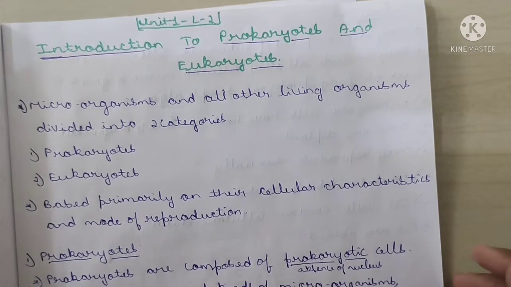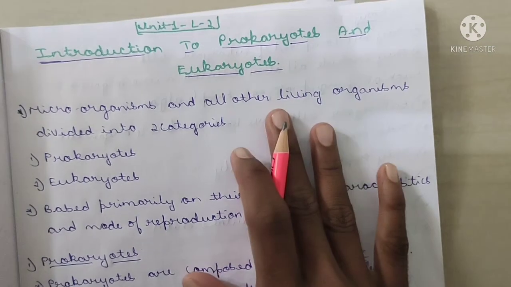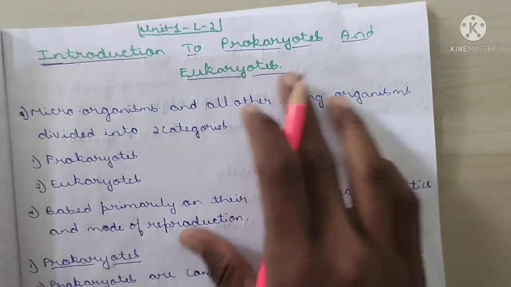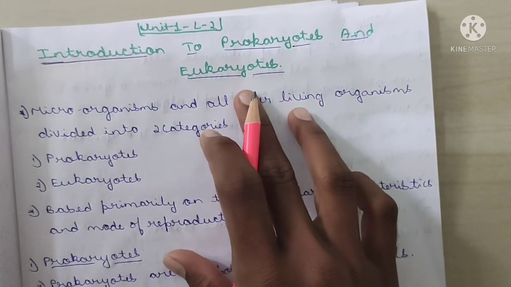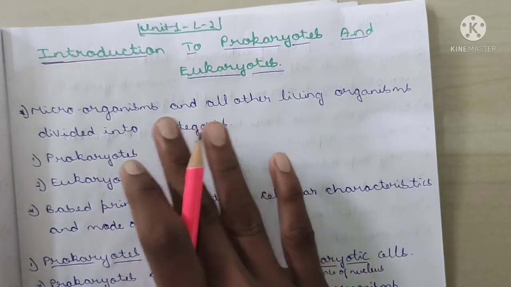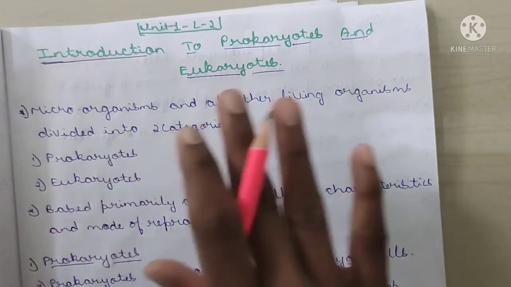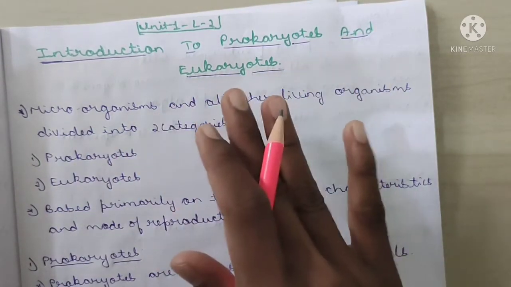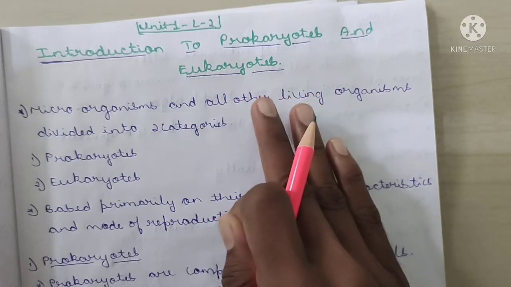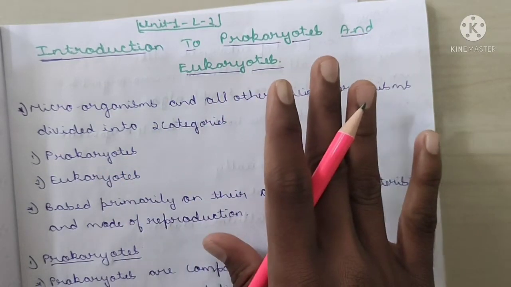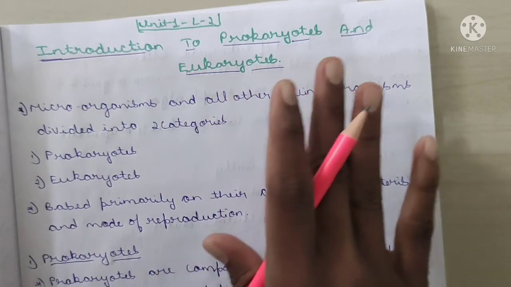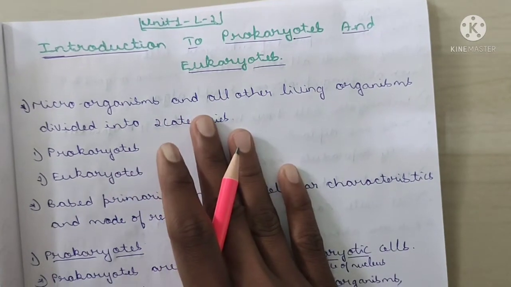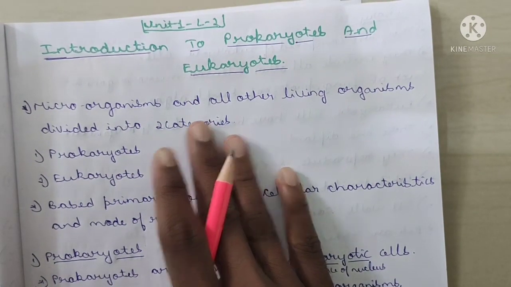Let's join pharmacy. Today we will discuss lecture 2, unit 1: introduction to prokaryotes and eukaryotes, my dear brothers and sisters. I am going a little fast because this unit 1 is a basic unit. Later, units 2, 3, 4 and 5 are very important. There we can slow down, but here we have to go fast because it's very important to complete the whole syllabus, the third semester syllabus. That's my mission, so please support my mission, my dear brothers and sisters.